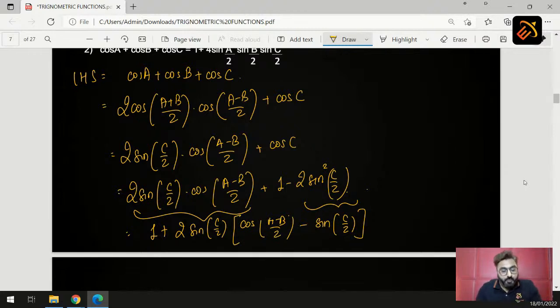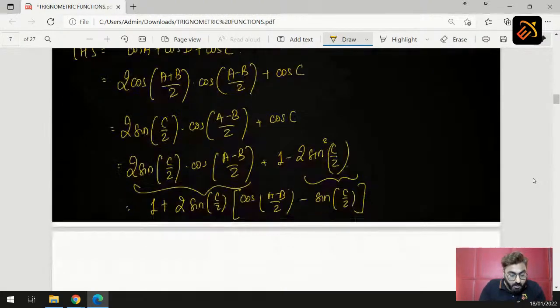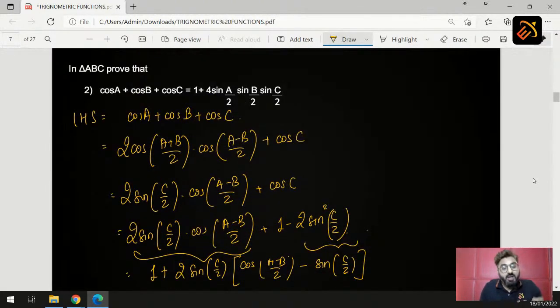Now students, what should be the next step? Now if you see properly, 1 चाहिए था राइट हैंड साइड में, मिल गया. 2 sin C by 2 चाहिए, मिल गया. Now we are left with sin A by 2 and sin B by 2.